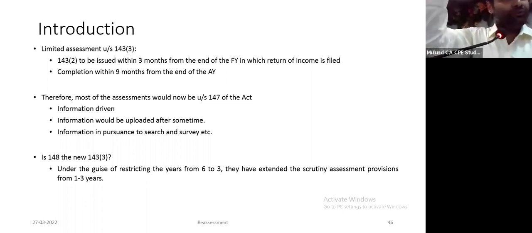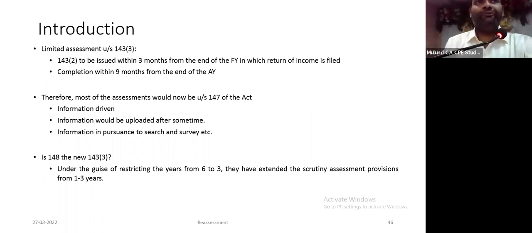And this is the future of litigation, according to me, because they get all the information on the insight portal. Somebody is doing some verification. DG system, DG verification, there is some system formulated and they are doing the verification. The central circle which conducts search and investigation uploads information on the insight portal, which then gets distributed to all the assessees. Based on that, they reopen. So therefore, according to me, 148 within 3 years is actually the new 143. Of course, with an added protection that you can argue there is no proper approval, there is no income which has escaped assessment, all these arguments which one can take.